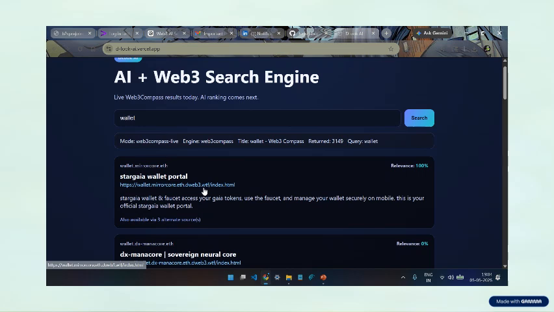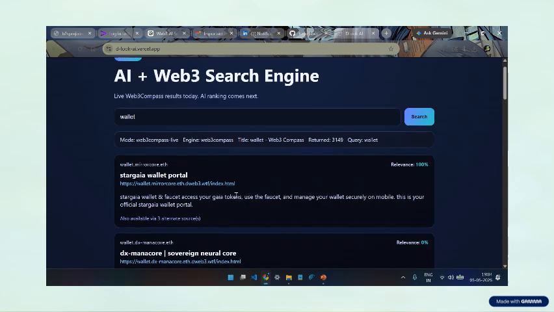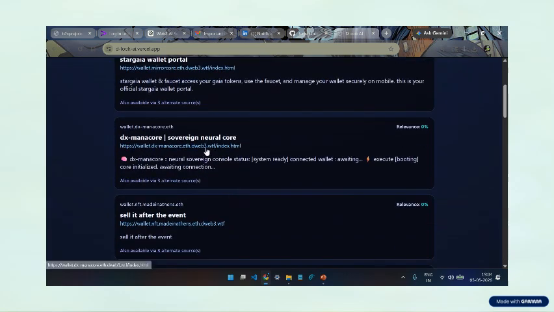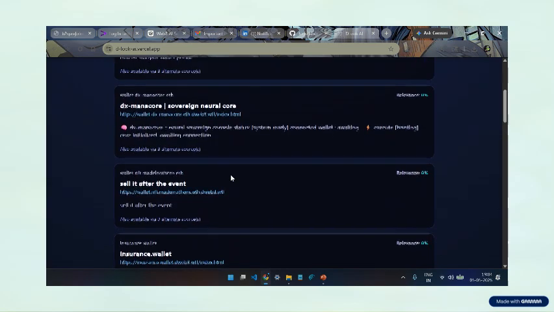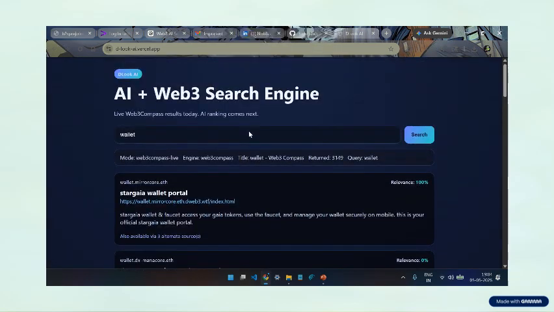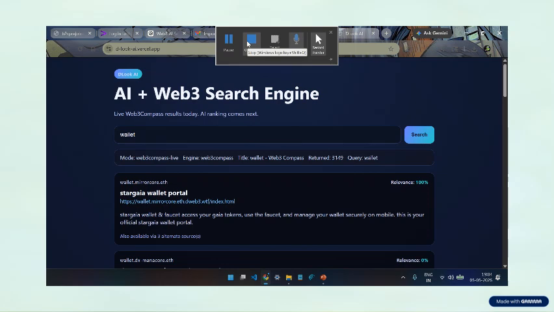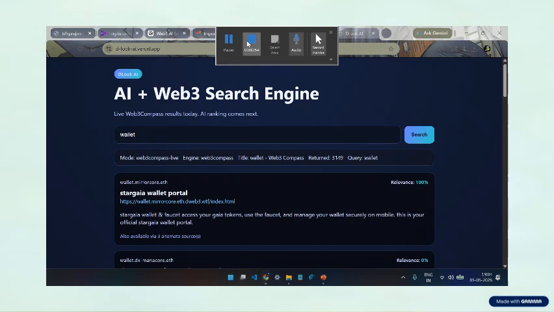For example, the first website shows 100% relevance. Web2 websites are generally hosted on a server and their domain is .com, whereas these are Web3 websites hosted on the IPFS network, fetched by the domain system, and hence this is our project.